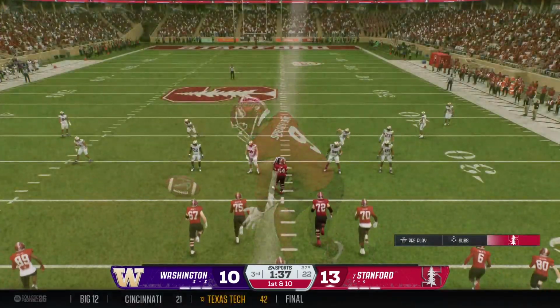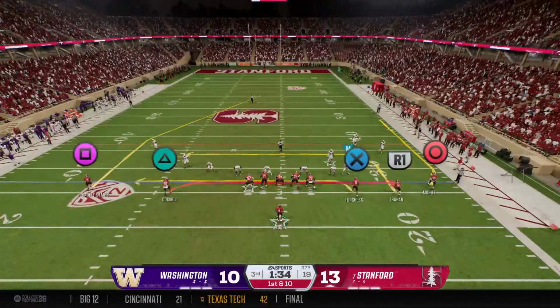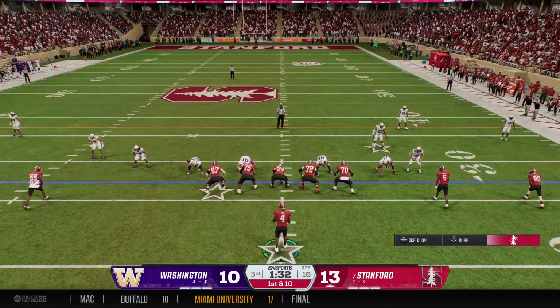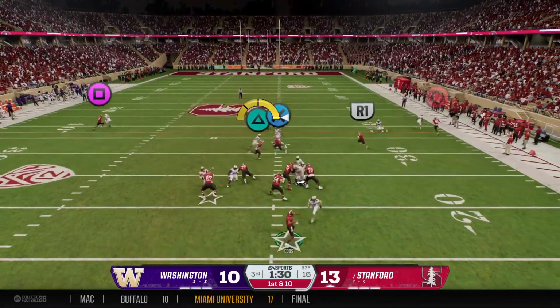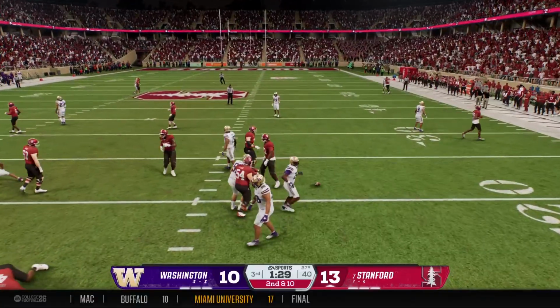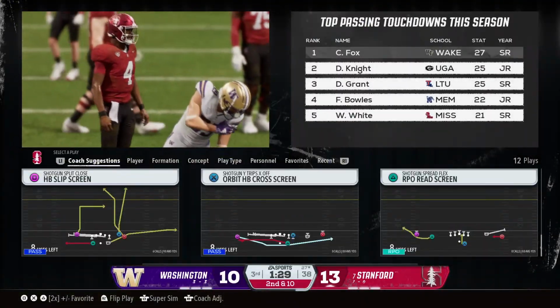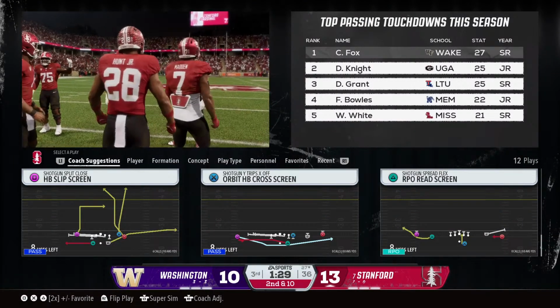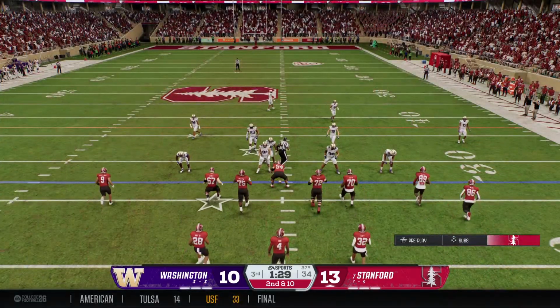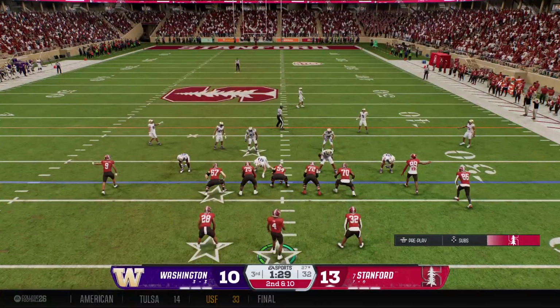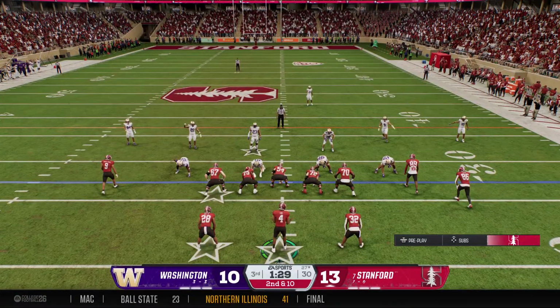And offensively, I love running these drag routes. Whether it's zone, whether it's man, they're so successful. It's just about seeing what the defense is doing and getting it to him in open space. Nice job. The wide receiver has some space after the catch, able to go make extra yards. Nice pitch and catch. Working well behind the sticks on 2nd down.